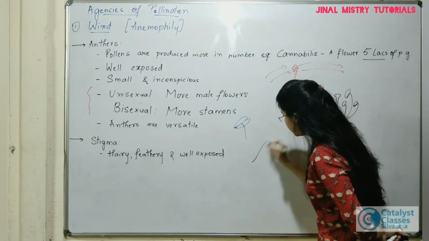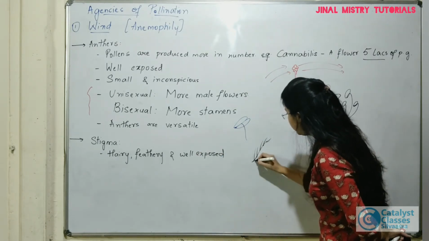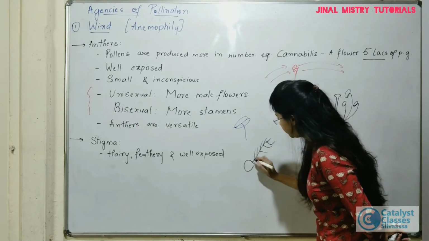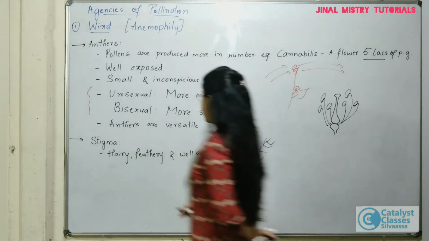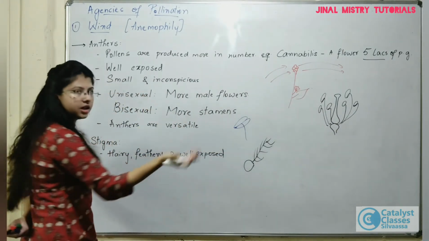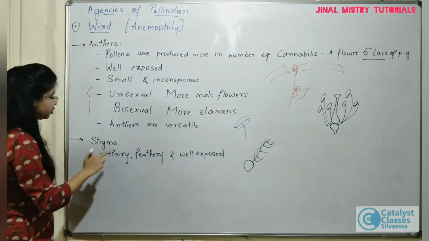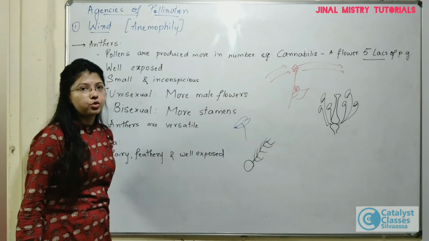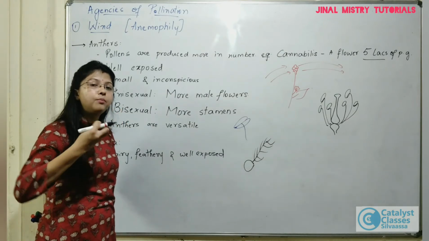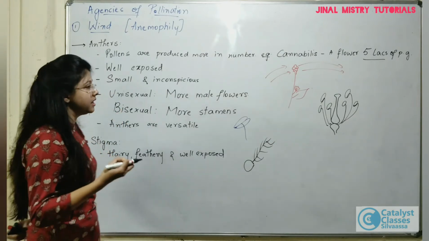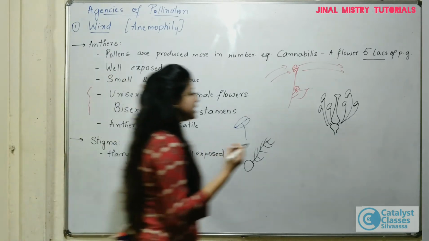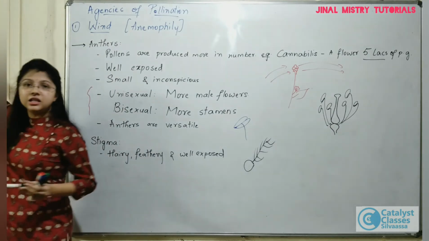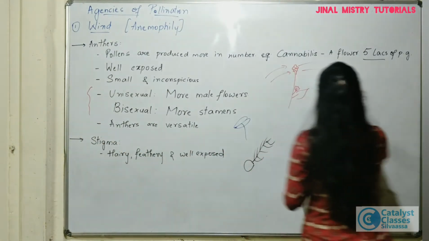Generally, if you see the stigma, it will be like this: feathery, with the ovary at the bottom, right? We will study that in the flower characteristics. Here you need to remember that the stigma will be hairy, feathery, and again very well exposed, so that it can easily trap the pollen grains being carried by the wind. For example, you can see that of a corn cob, right? Corn is a plant where you will see tassels present on the corn plant.